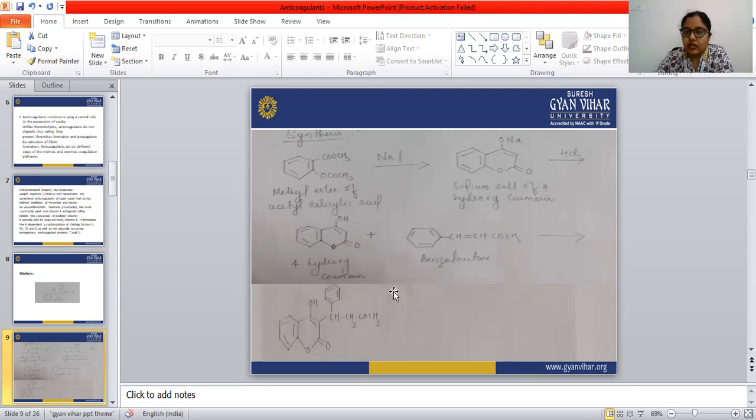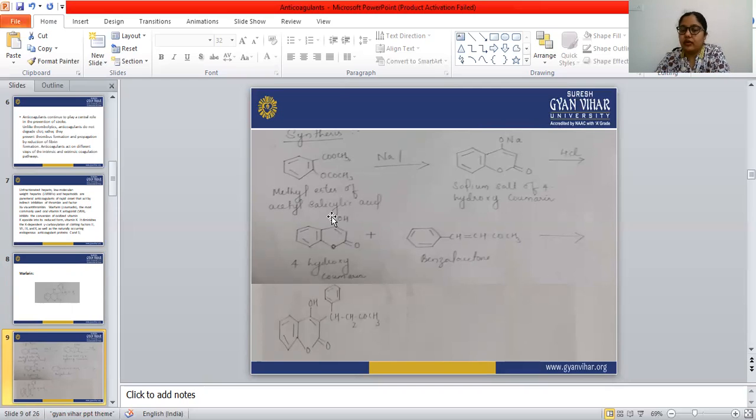This CH is connected with this ring and all the structure remains the same. So the methyl ester of acetyl salicylic acid reacted with sodium, so we will get the sodium salt of the hydroxycoumarin. The sodium salt of the hydroxycoumarin is reacted with hydrochloric acid. We will get the 4-hydroxycoumarin after removing this, after the removal of sodium chloride, and H will go here.